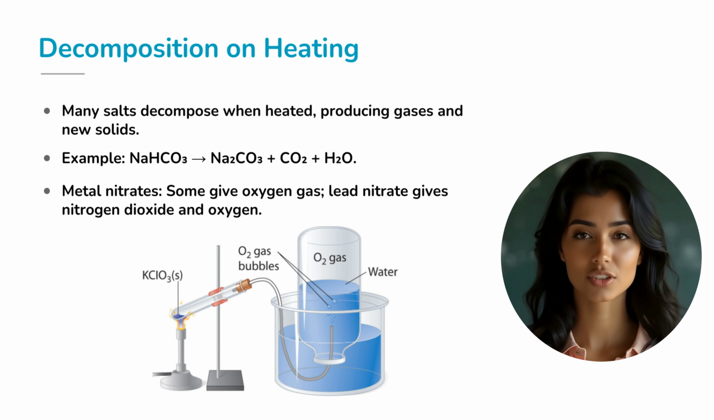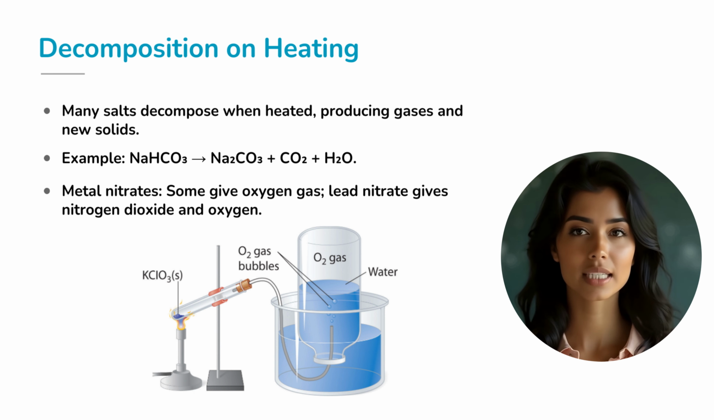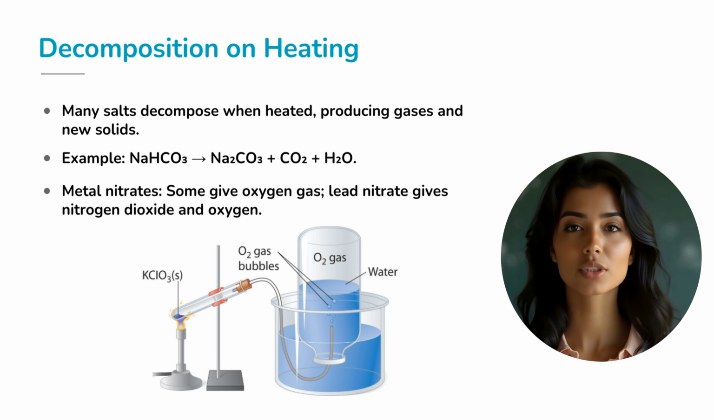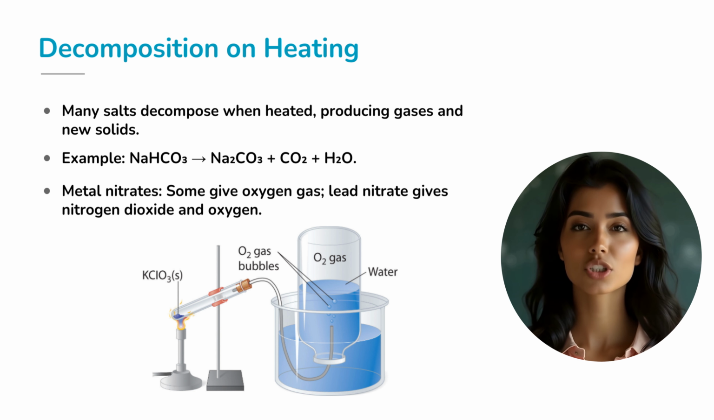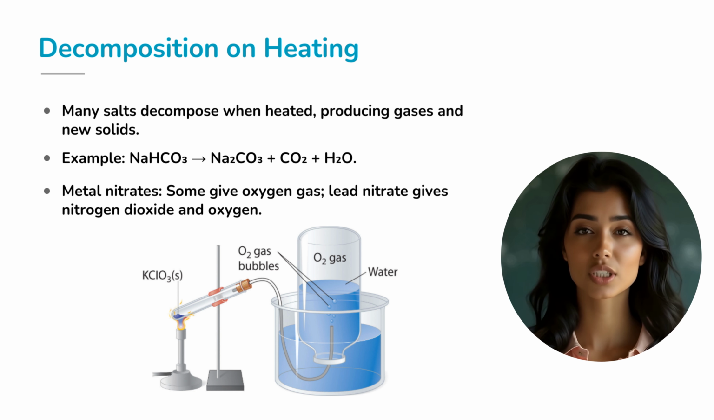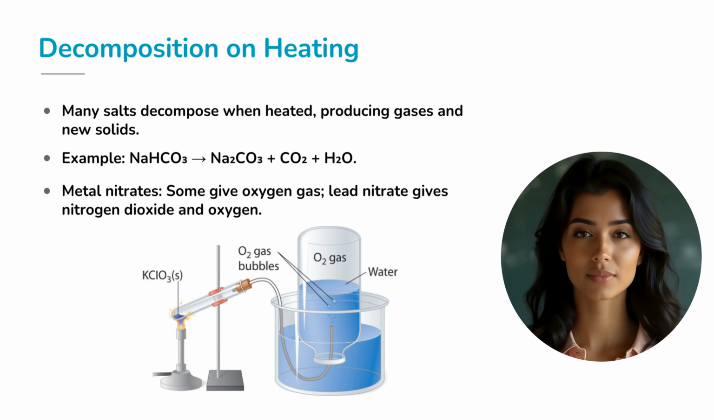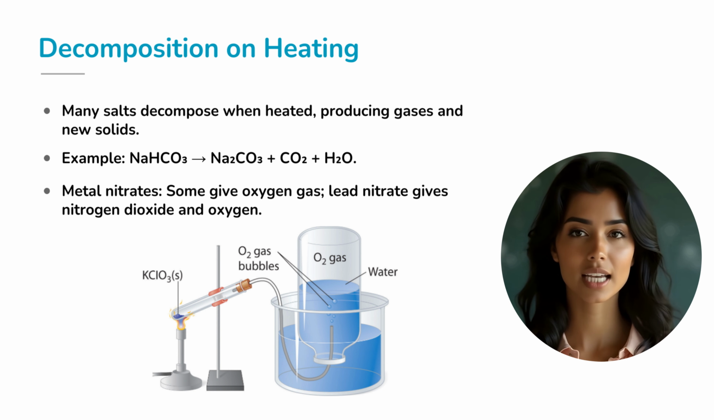What happens when salts are heated? They decompose, often with dramatic results. Many salts undergo thermal decomposition, releasing gases and forming new solids. For example, sodium hydrogen carbonate breaks down into sodium carbonate, carbon dioxide, and water vapor. Metal nitrates, such as lead nitrate, decompose to produce nitrogen dioxide gas and oxygen, often seen as brown fumes in the lab.